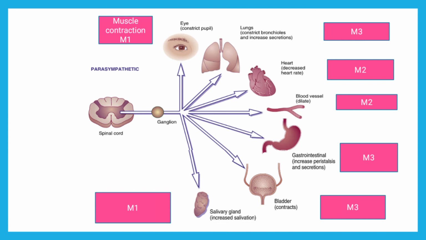Then the GI system, stomach and all, it is responsible for increased peristalsis and secretions, since the M3 receptors are located on the smooth muscles.